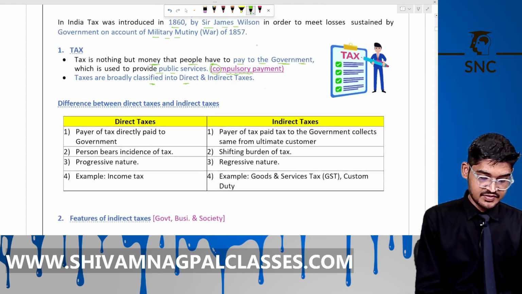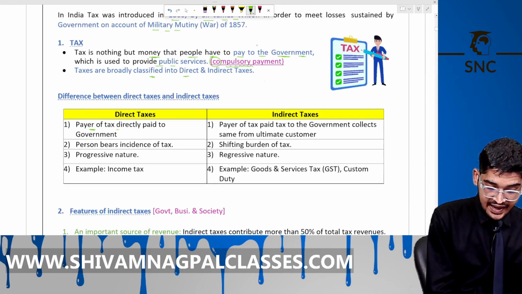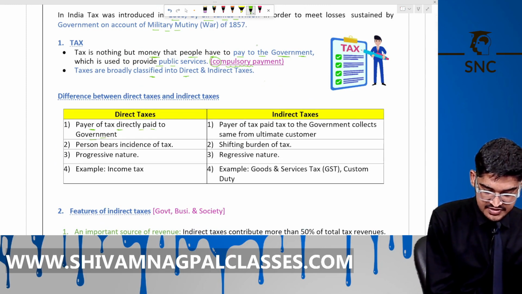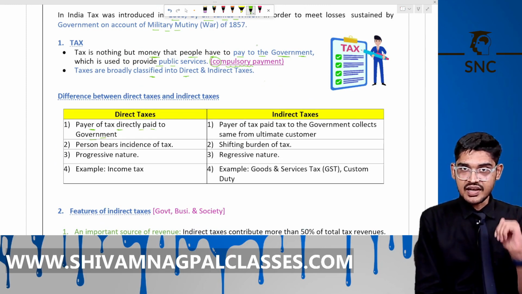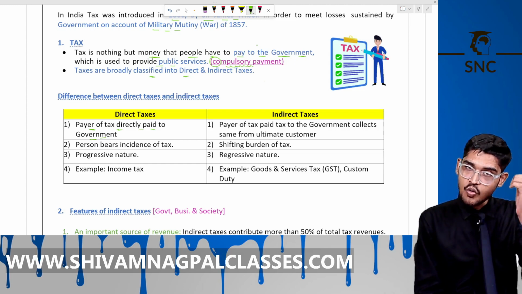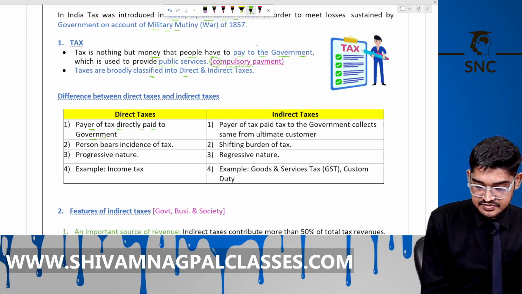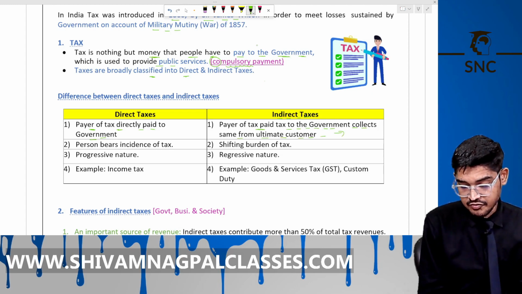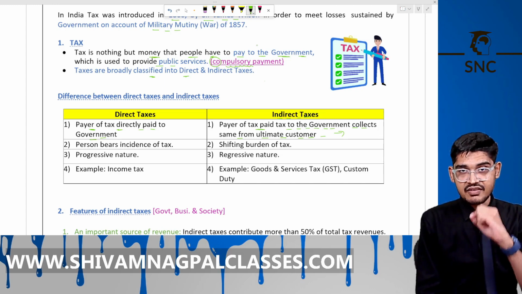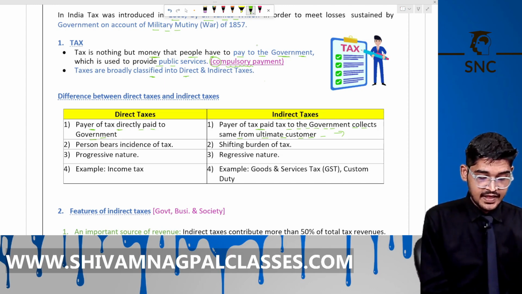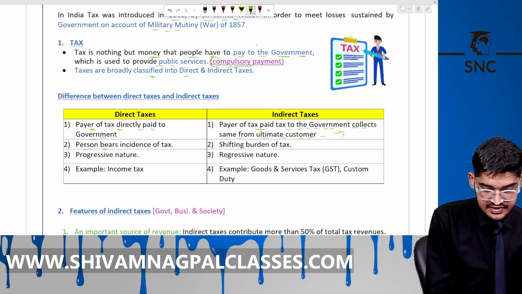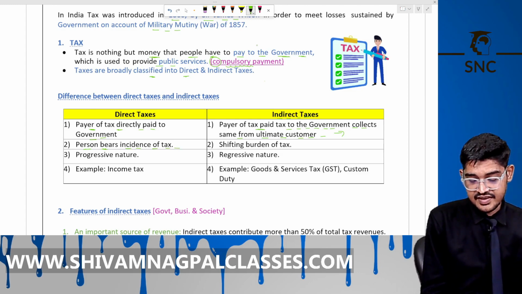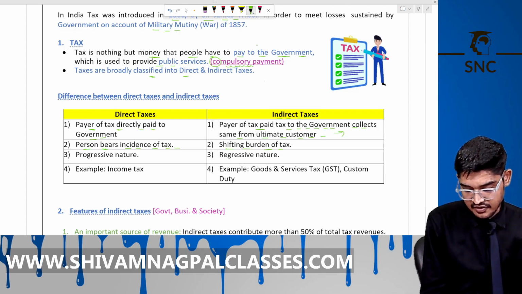Direct taxes. Okay, under direct taxes, the payer of tax directly pays to the government. Those persons who earn the income will pay tax to the government from their own pocket. But under indirect taxes, the payer of tax pays to the government but collects the same from the consumer. He recovers it from the final consumer. That salesman recovers the GST from the final consumer. Under direct tax, the person bears the incidence of tax. But in indirect taxes, he shifts the burden of tax to the final consumer.